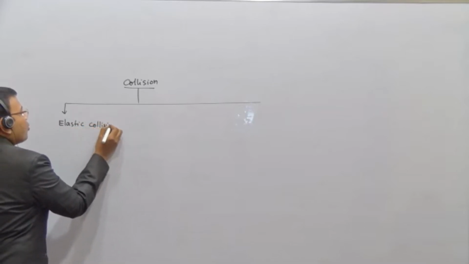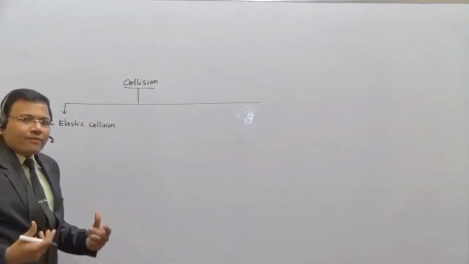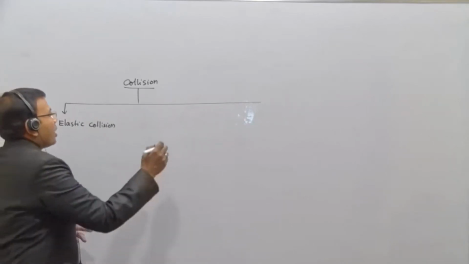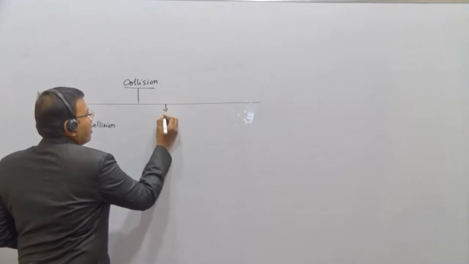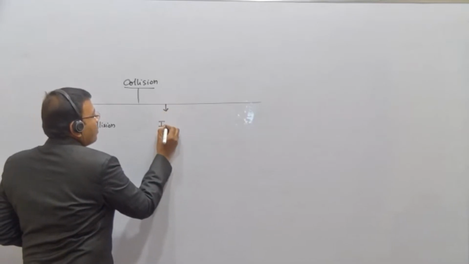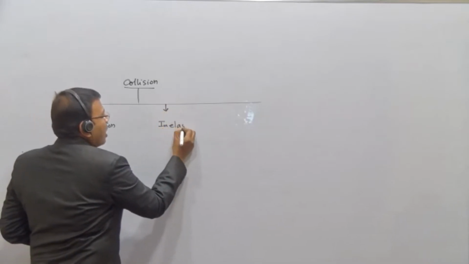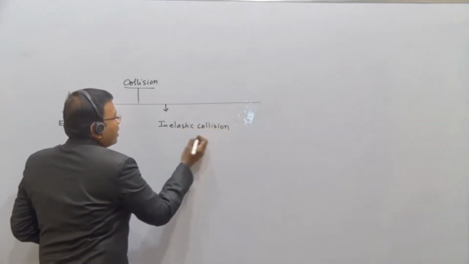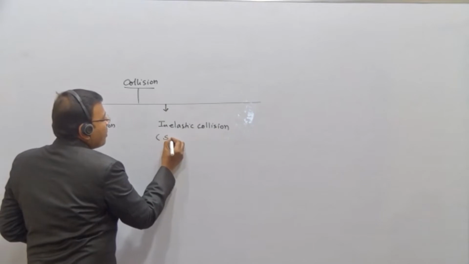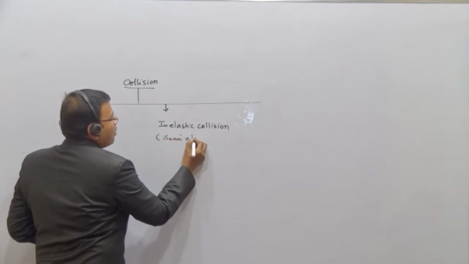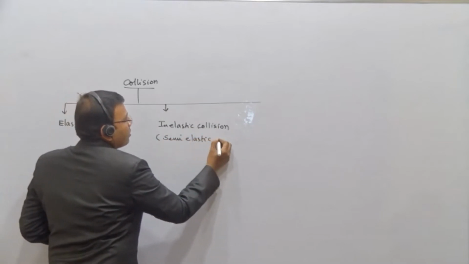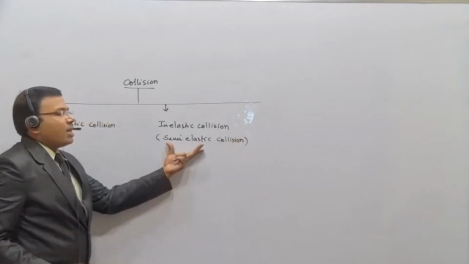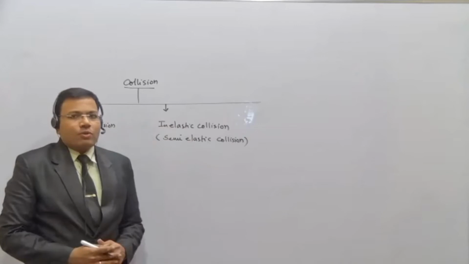This elastic collision is also called perfectly elastic collision. There is no difference between the two. Next, we go for the second one, inelastic collision. In some books, they have mentioned it as semi-elastic collision also. So don't get confused with this. Semi-elastic collision is inelastic collision.